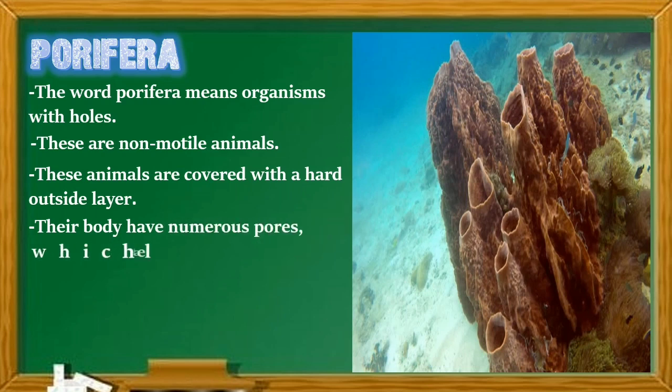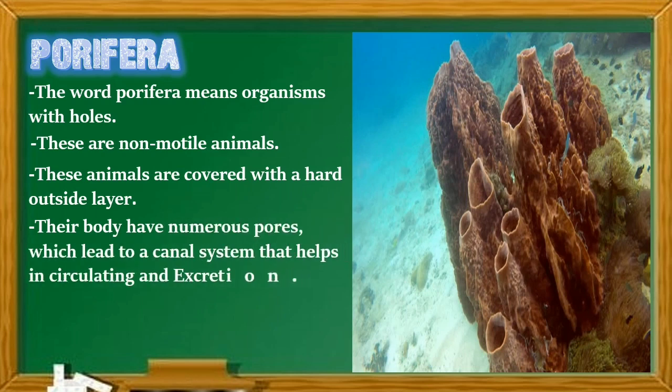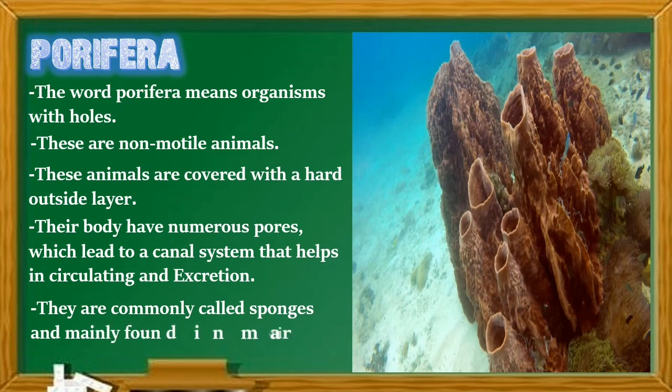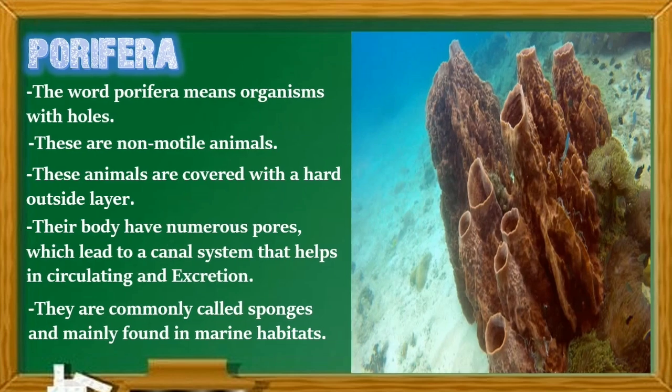Their body has numerous pores which lead to a canal system that helps in circulation and excretion. They are commonly called sponges and are mainly found in marine habitats. So almost all Porifera organisms live in marine habitats.